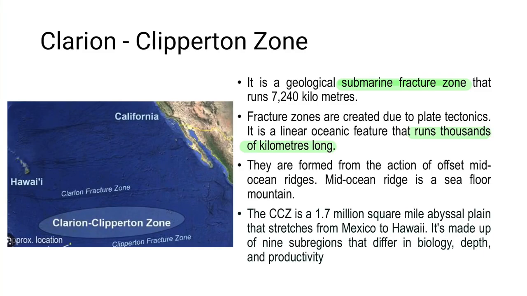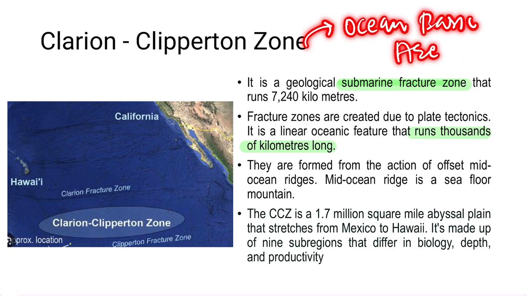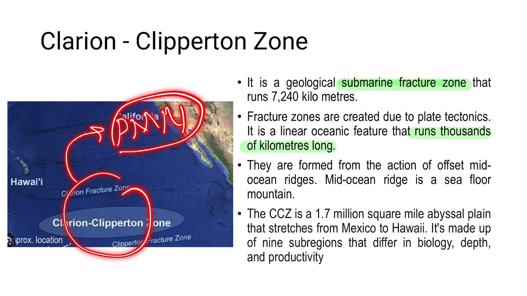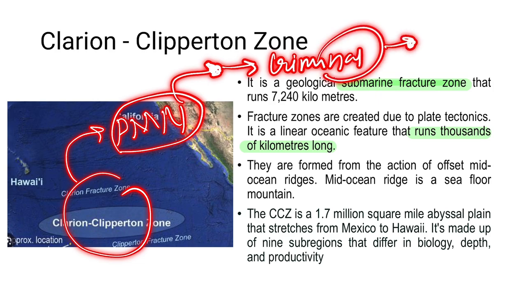So first is Clarion Clipperton zone. This is an ocean basin area or region located in the Pacific Ocean, in between Hawaii and Mexico, right? This is a long geological submarine fracture zone that runs between Hawaii and Mexico, and this region is very rich in polymetallic nodules. Polymetallic nodules, as we know, are a source of critical minerals and rare earth, which are essential for our energy security and transition towards clean energy.